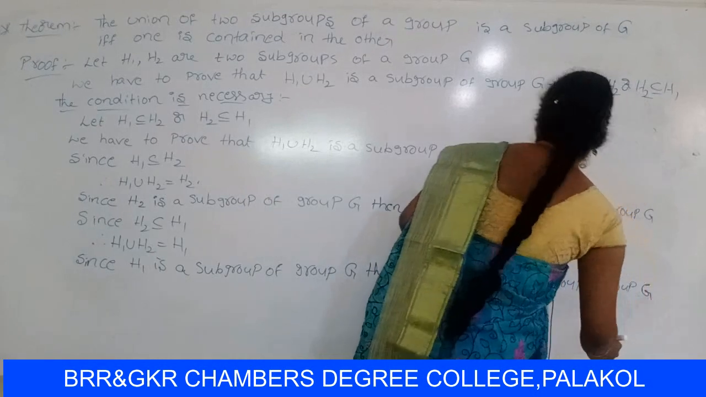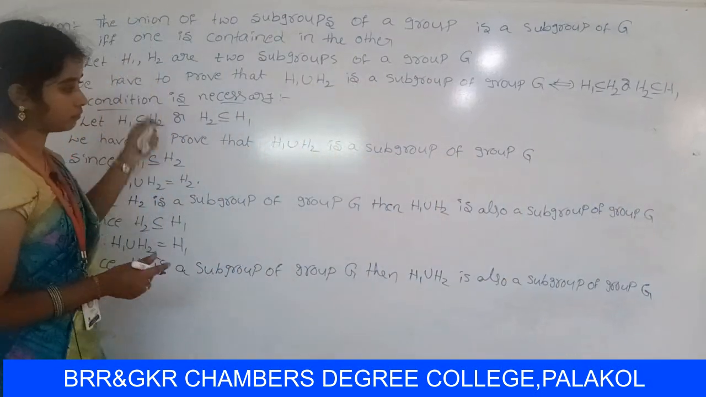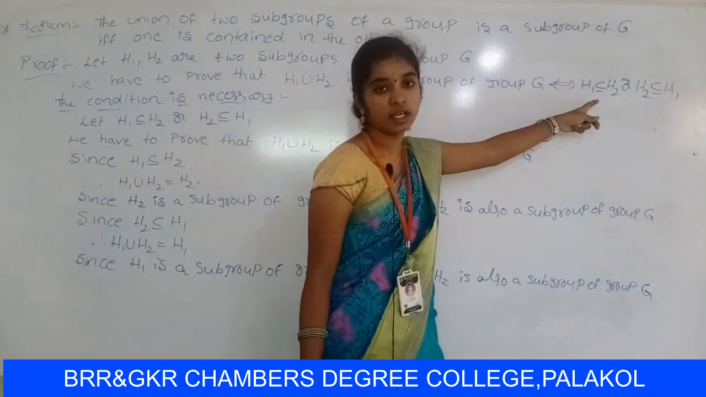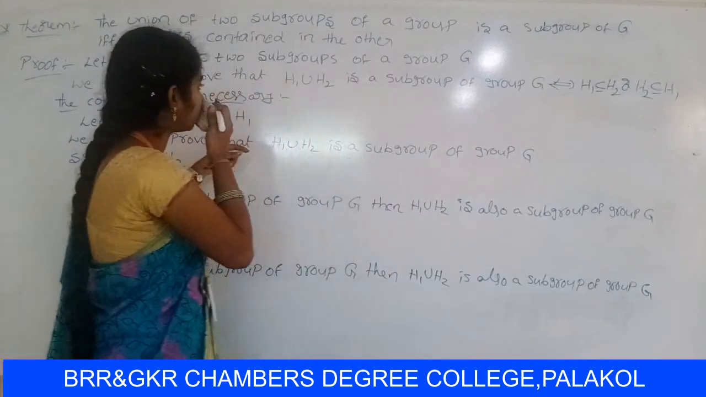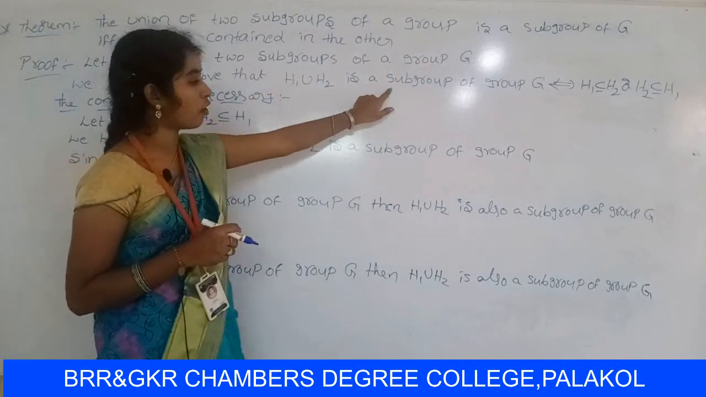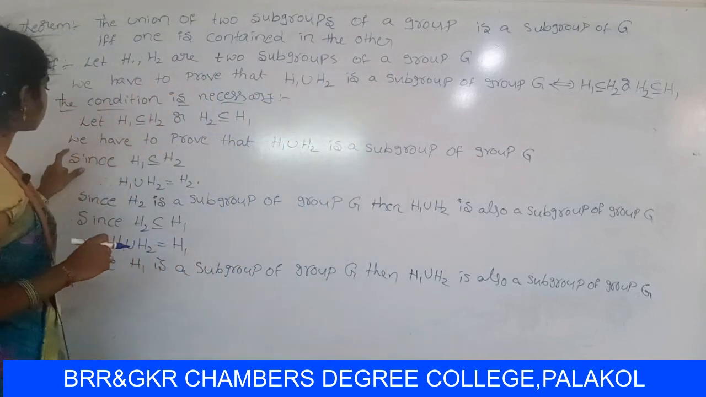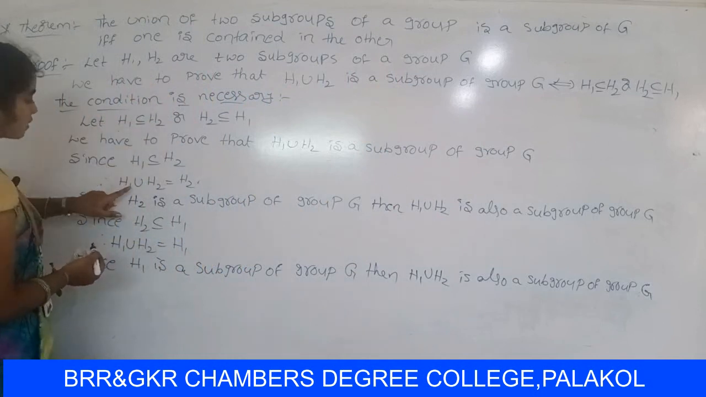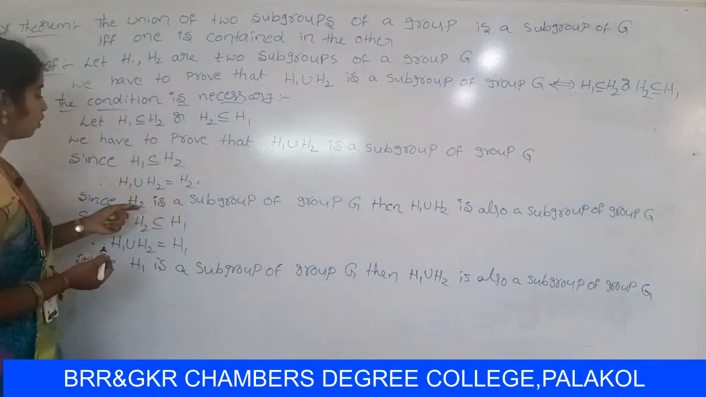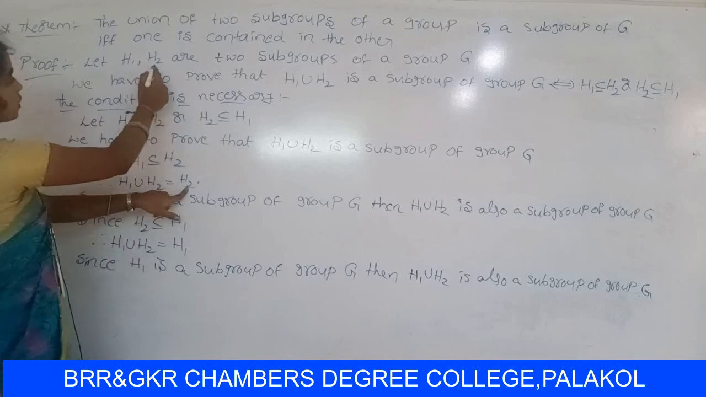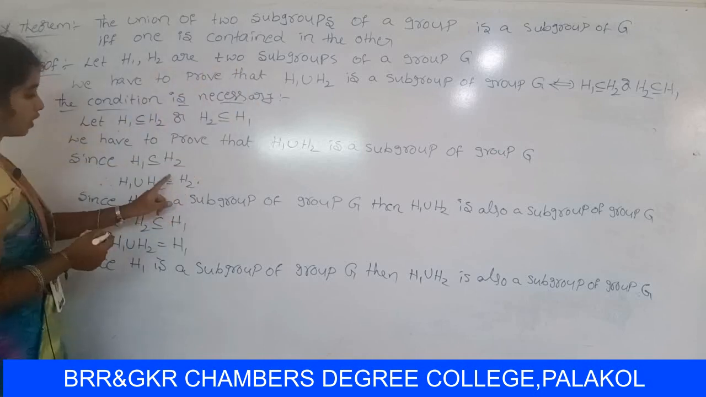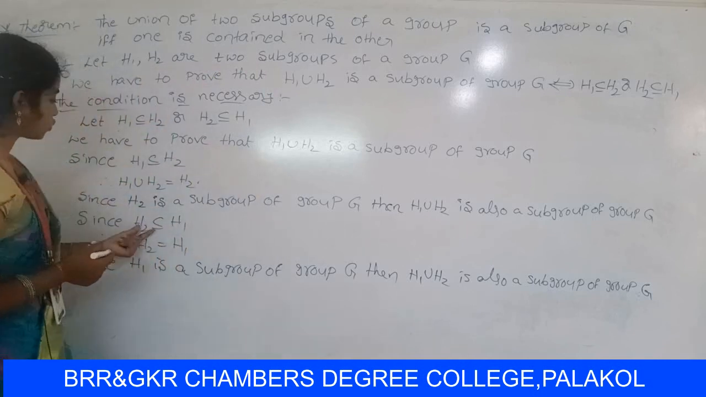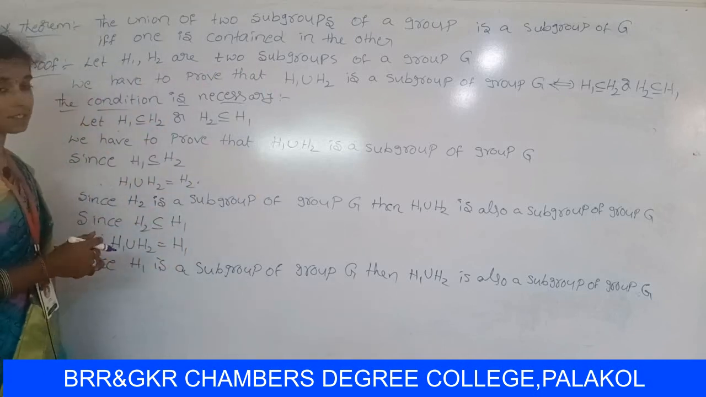So this is the necessary part. First of all, let us consider H1 contains H2 or H2 contains H1. We have to prove that H1 union H2 is a subgroup of group Z. Let us consider H1 contains H2. It can be written as H1 union H2 equal to H2. Since H2 is a subgroup of group Z, H1 union H2 is also a subgroup of Z. Similarly for H2 contains H1.